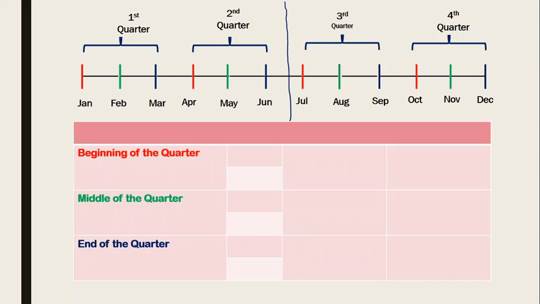And if I say 6 months, the date I am going to take as the end date to compare with is 30th of June. So the beginning of each quarter: the first quarter will be on 1st of Jan, and the second beginning will be 1st of April. These are the dates which are to be compared with to find out the average. If I say middle, it will be 15th of Feb and 15th of May.